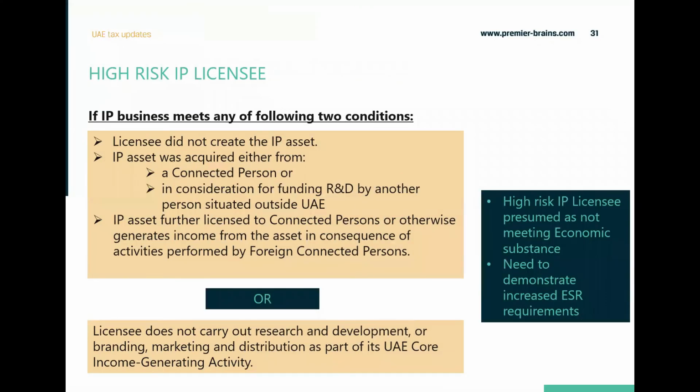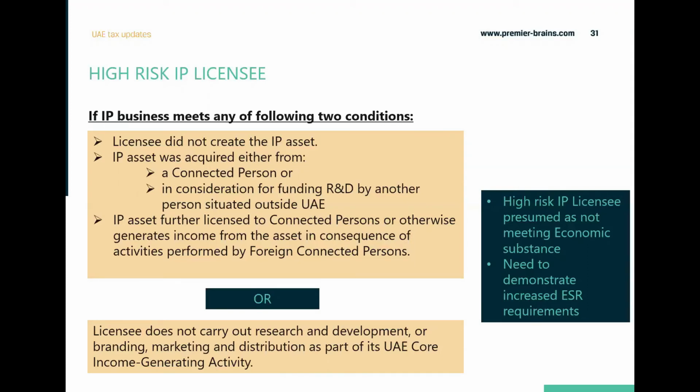Again, there is a definition of a high risk IP licensee in case of an IP business, where it is mentioned that if you are meeting either of these two conditions, you would be considered a high risk IP licensee. What it says is that if the business in the UAE has not created the IP asset, but basically acquired it from a connected person. A connected person means someone directly or indirectly connected to you via shareholding, control, or common control.